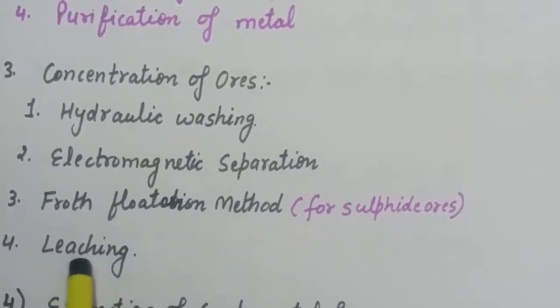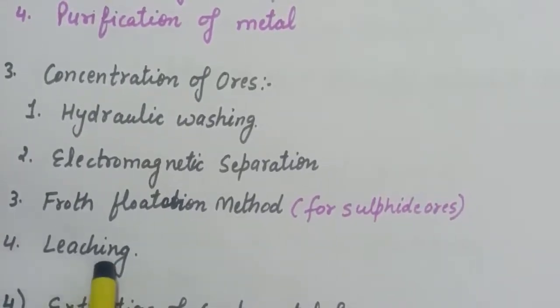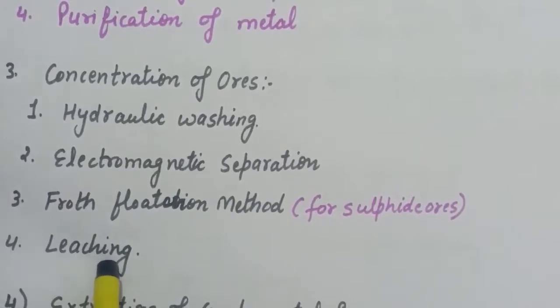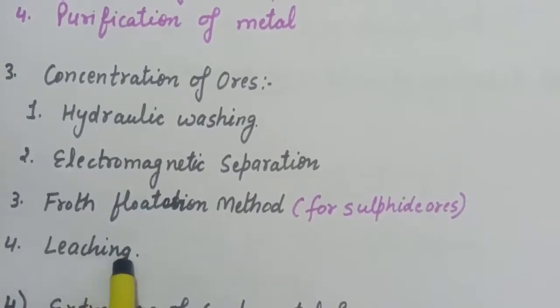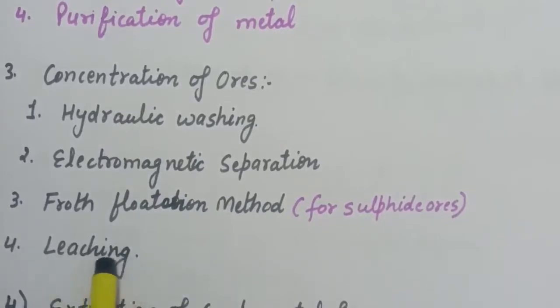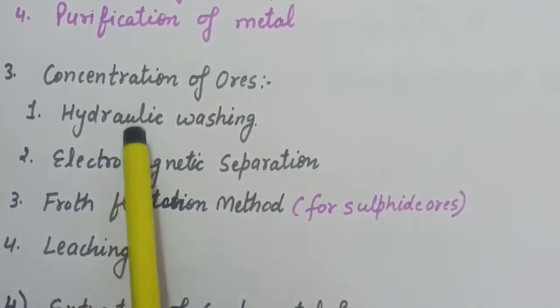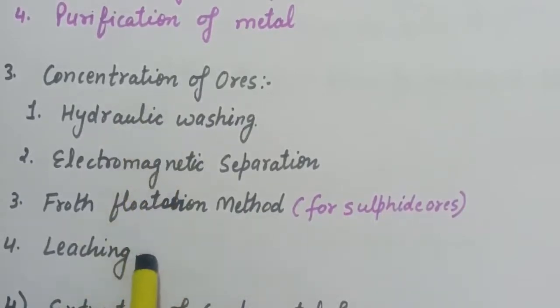Fourth is leaching. By this method we can also concentrate our ore. Now in leaching what we will do, we will dissolve our ore in a suitable reagent in which the ore will dissolve but the impurities will not dissolve. Aluminium, the ore of bauxite that contains aluminium, is concentrated by this method. So these are the 4 methods for the concentration of ores.